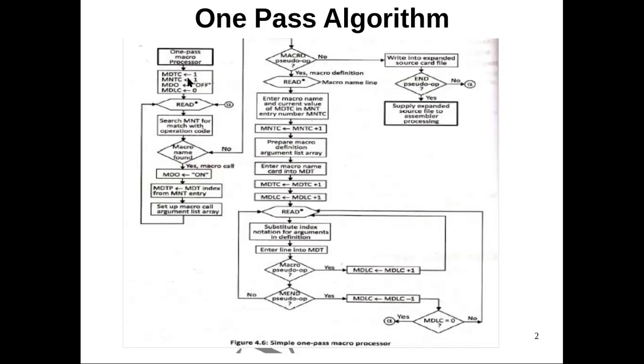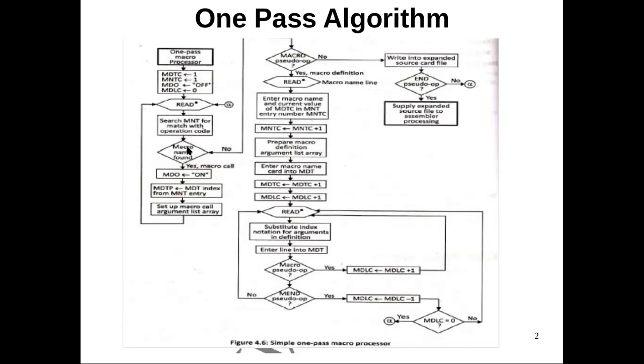So here, as the first step, we have initialized all the variables, and we are moving on to the read subroutine. In the read subroutine, it is reading the line, and here we are checking whether any macro call is occurring or not.